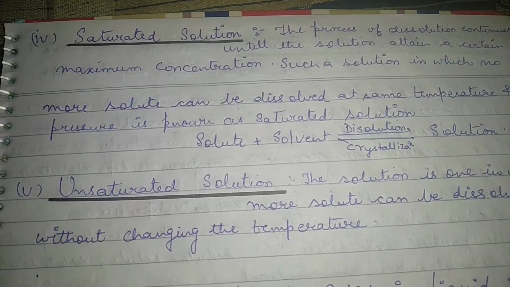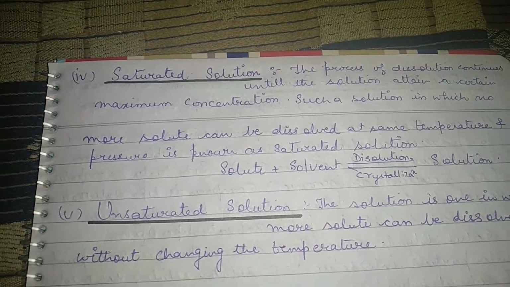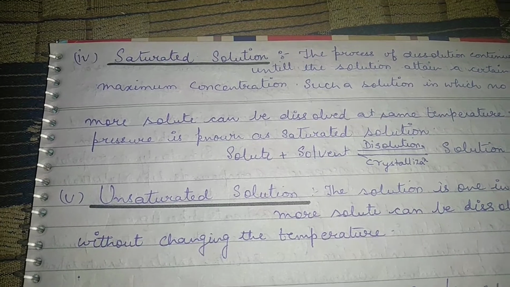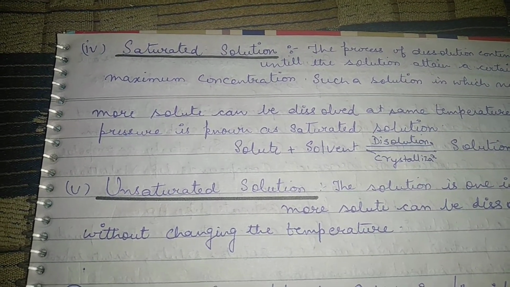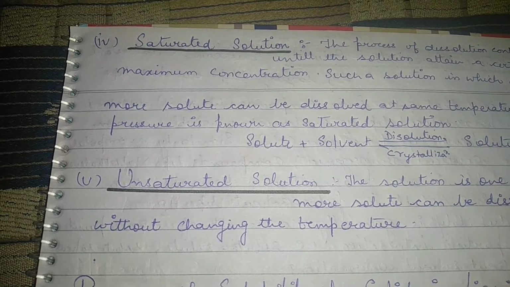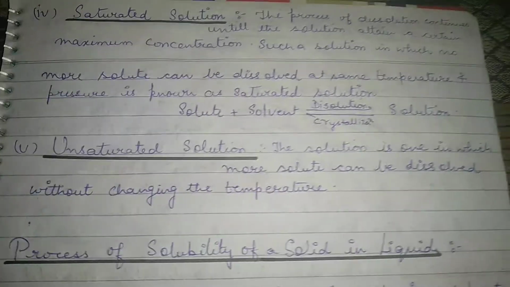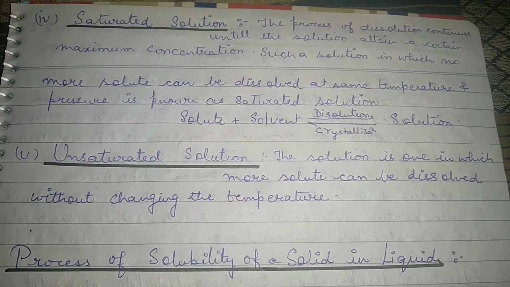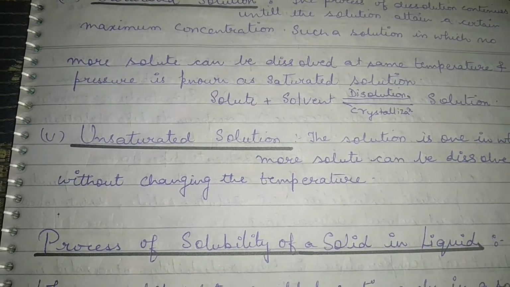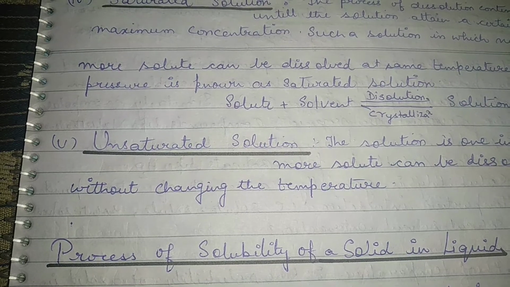So solute plus solvent and dissolution is known as solution. That part is known as saturated solution, and we have to remember that for a saturated solution we have to define at what temperature and what pressure we have shown the saturated solution. Now what is unsaturated solution? The solution in which more solute can be dissolved without changing the temperature, in which more quantity of solute can be dissolved, is known as unsaturated solution.